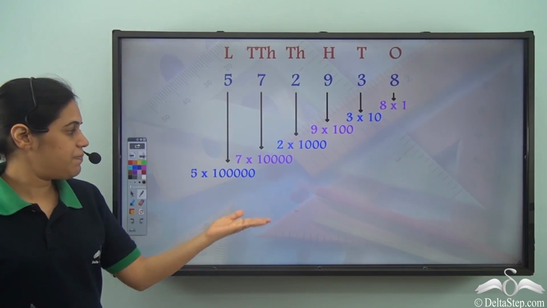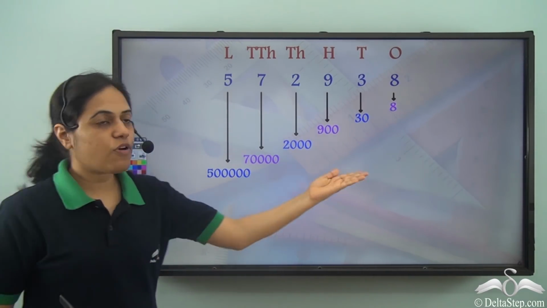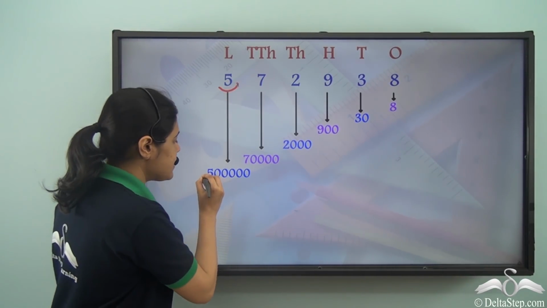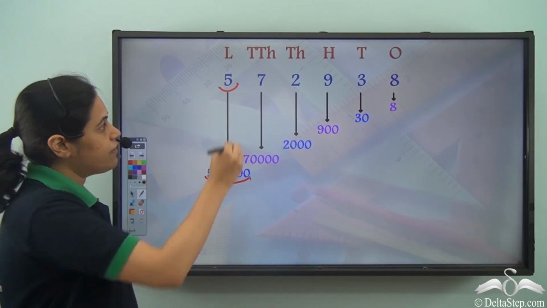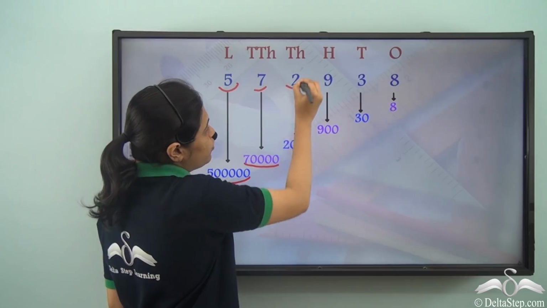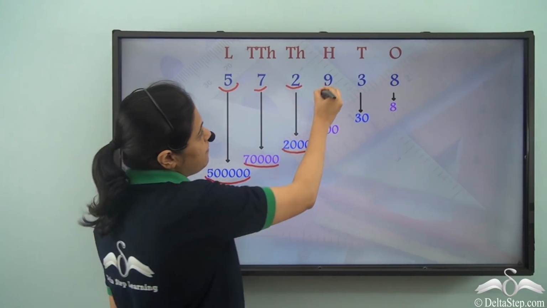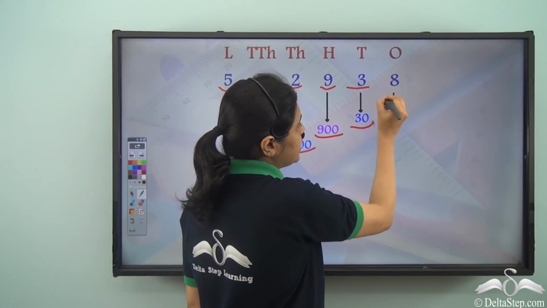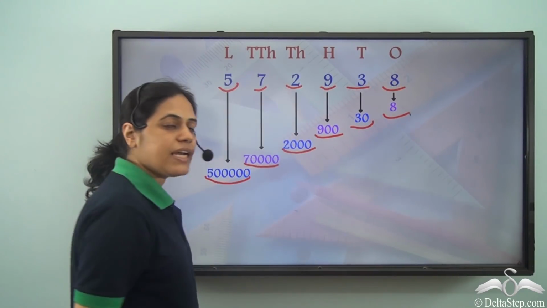So now if I multiply, this is what we get. So the value of digit 5 is 5 lakhs. The value of 7 is 70,000. The value of 2 is 2,000. The value of 9 is 900. The value of 3 is 30. And the value of 8 is 8.